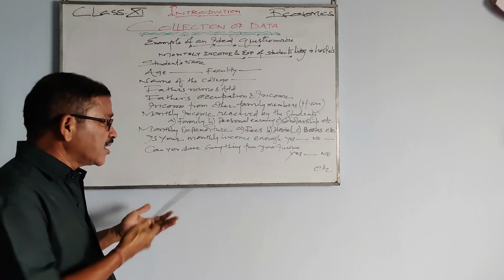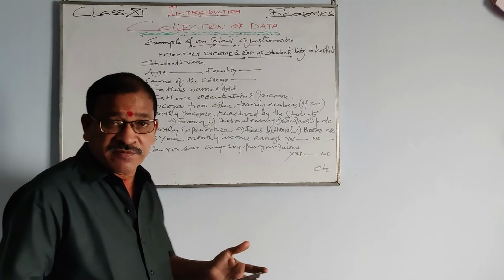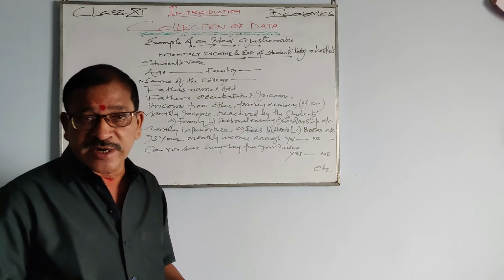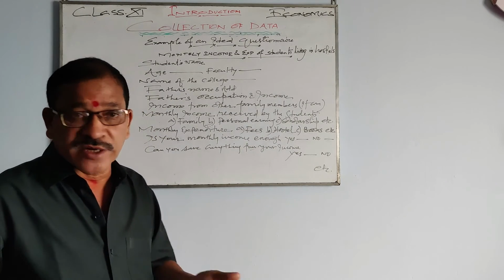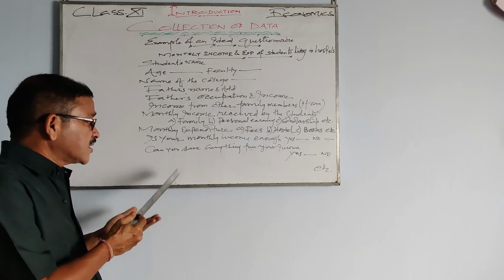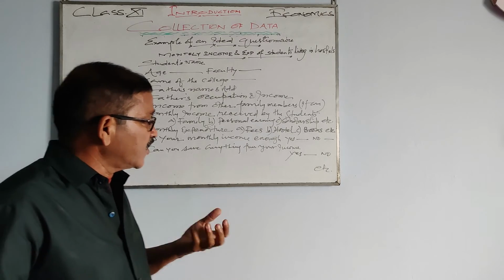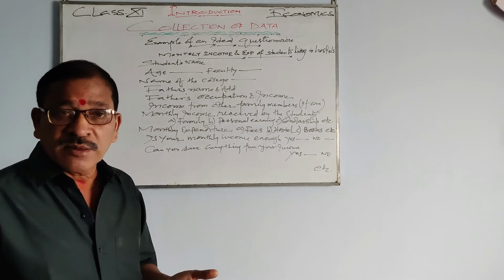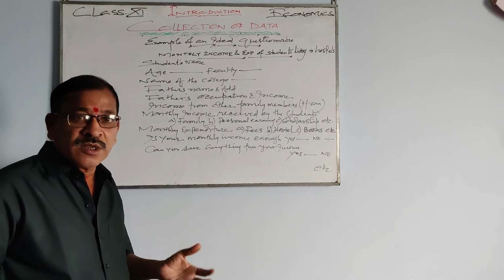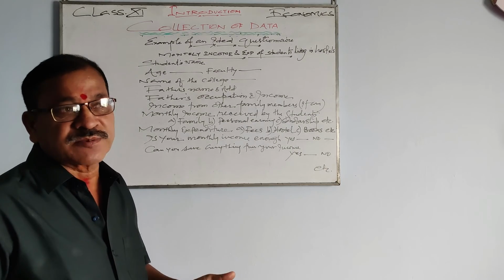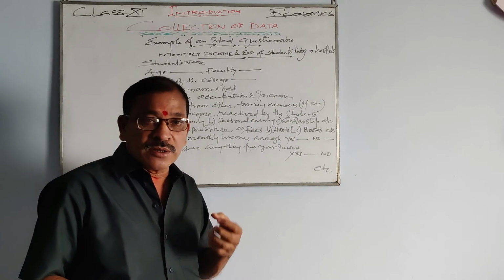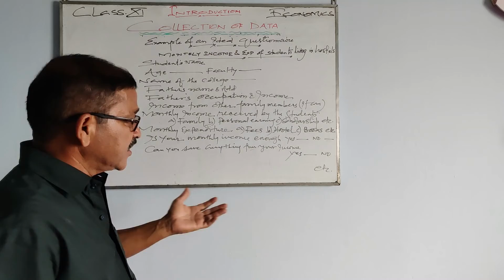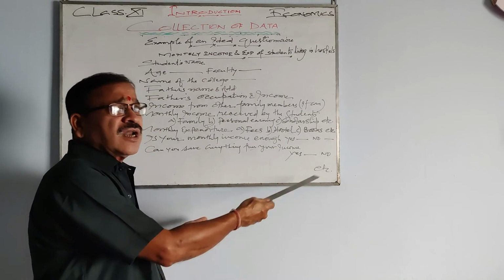Finally, one question can be: is your monthly income enough? If yes, he will write yes; if no, he or she will write no. And lastly, after meeting all expenditures, are you able to save some money or not? Yes or no.